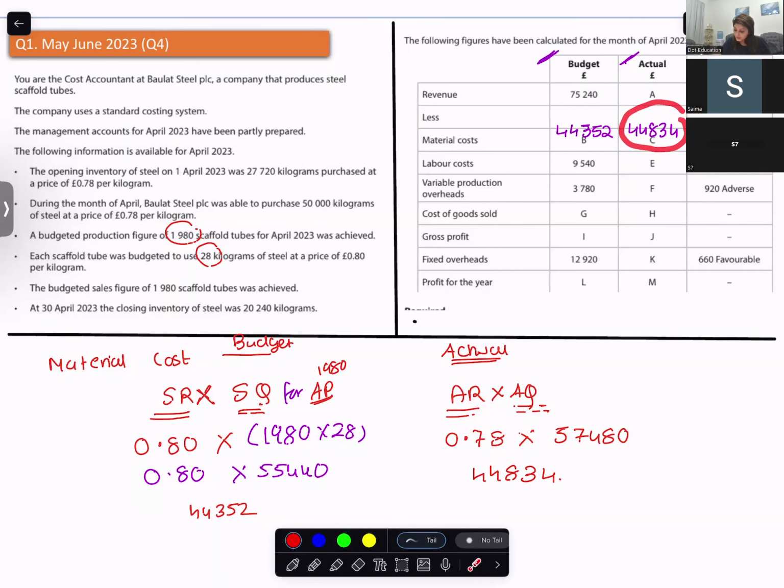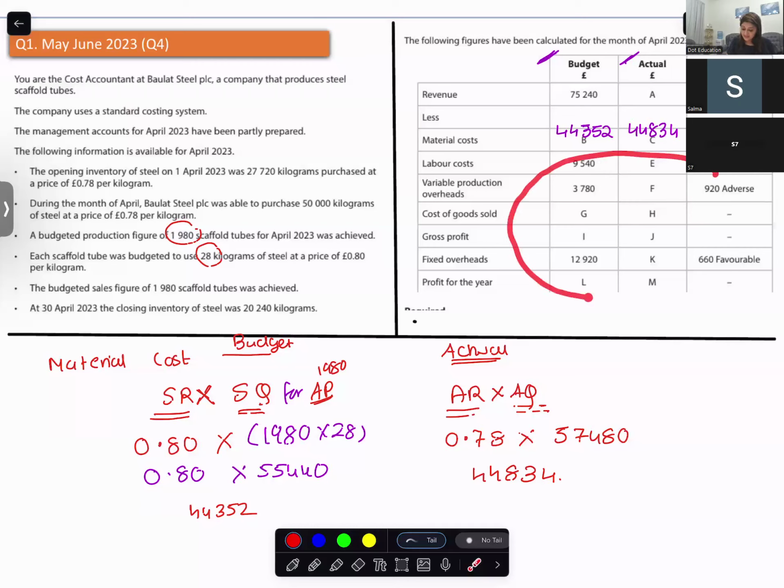So your adverse is 482. We calculated separately also using the price and usage variance, and we calculated like that also. That means the difference between the budget and the actual gives you your variance. This is the total variance.